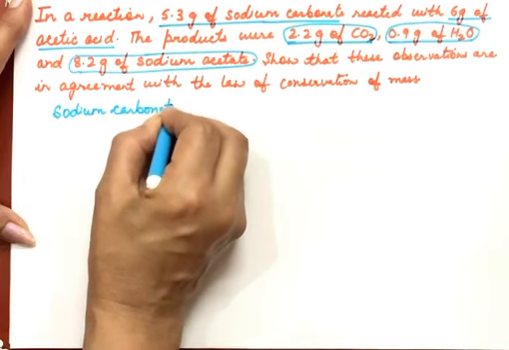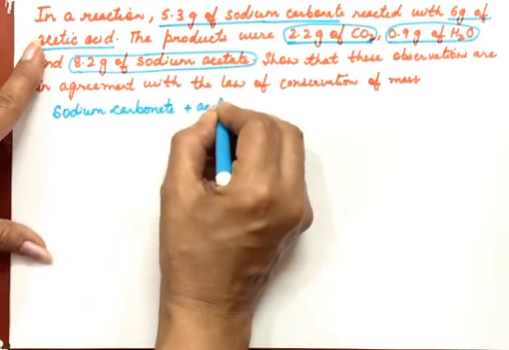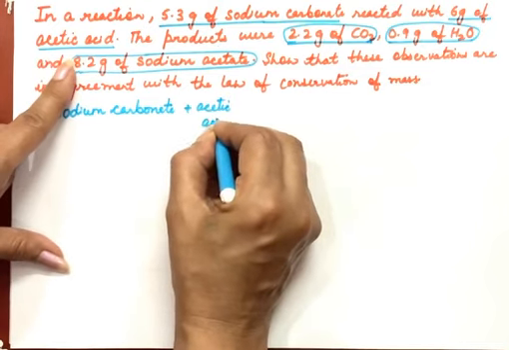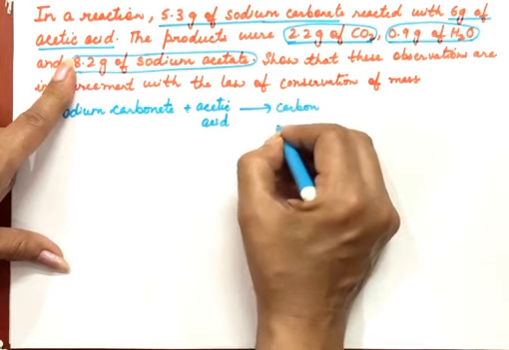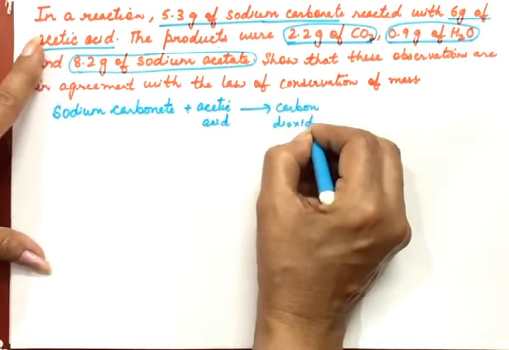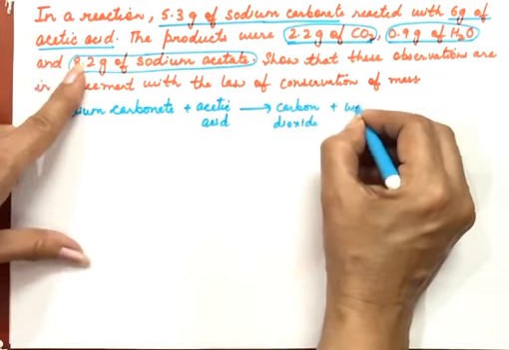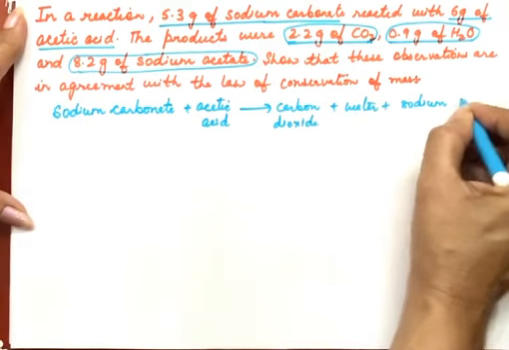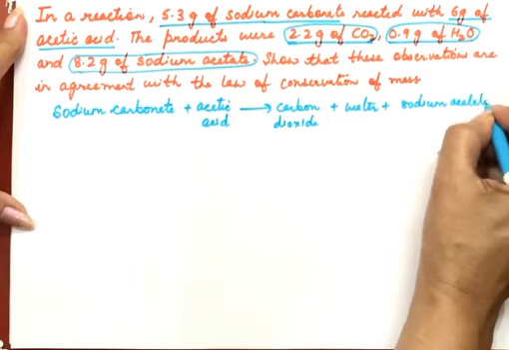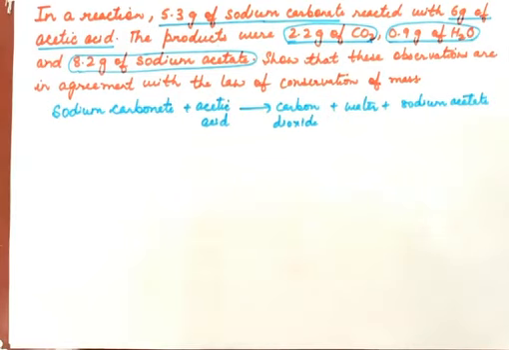Sodium carbonate is a reactant, we know, and acetic acid. These two are reacting, and what they are forming is carbon dioxide, then water, H2O, and sodium acetate. We can write the reaction in words here. This is given. So we have to show that this data is according to the law of conservation of mass.